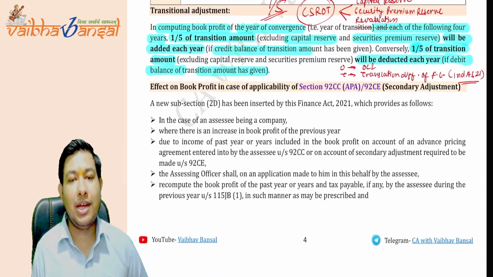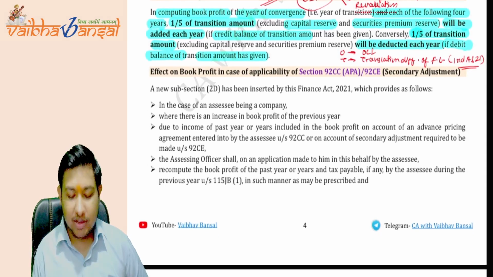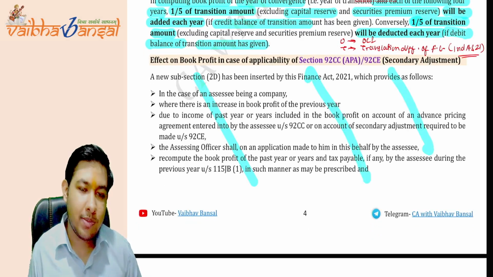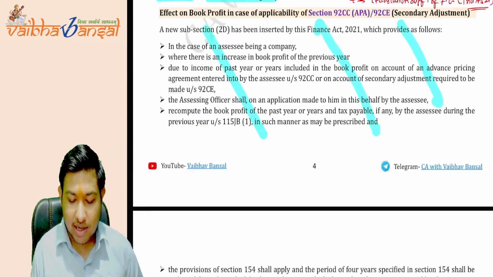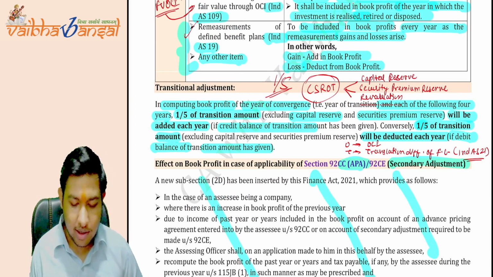Clear. Now the effect on book profit in case of applicability of APA and the secondary adjustment. This topic, as I have said, will be done with the transfer pricing chapter, not here, as explaining the APA and the secondary adjustment might get heavy at this point of time.